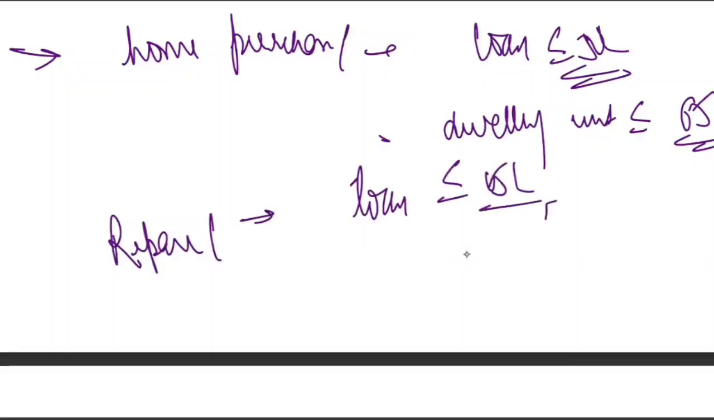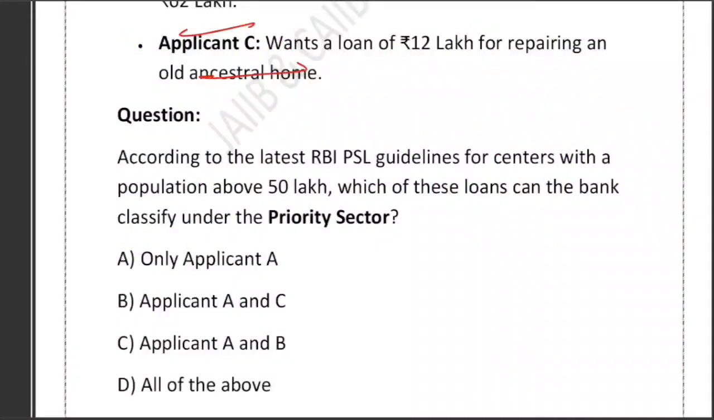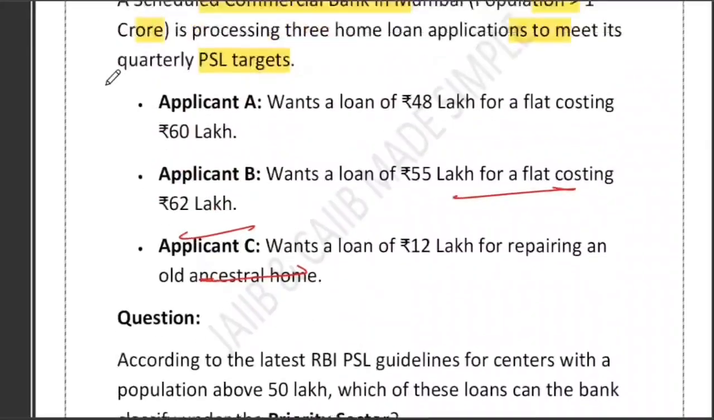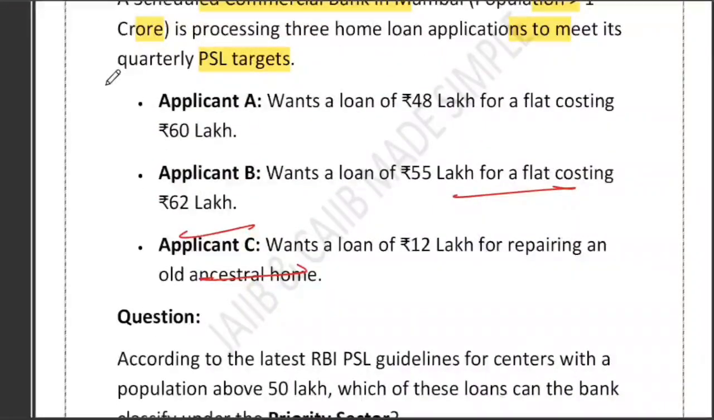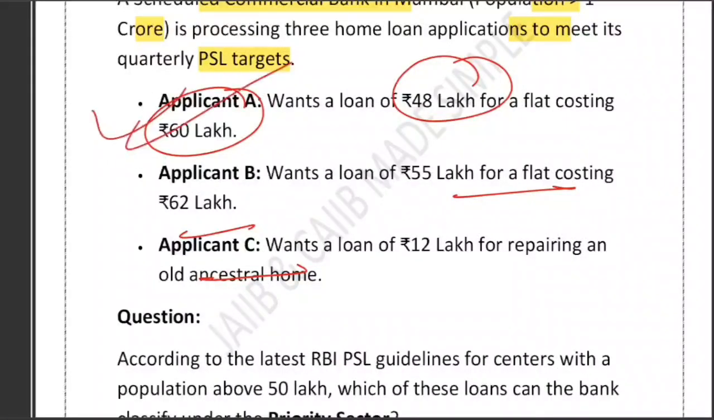And in this case, they are referring to Mumbai. Mumbai is a city with a population of more than 50 lakh, right? So if you look at applicant A, who wants a loan of 48 lakh for a flat costing 60 lakh, the loan is 48 lakh, which is within the 50 lakh limit. And the flat cost is also within the 65 lakh limit. So yes, both conditions are satisfied. So yes, A is eligible for PSL.